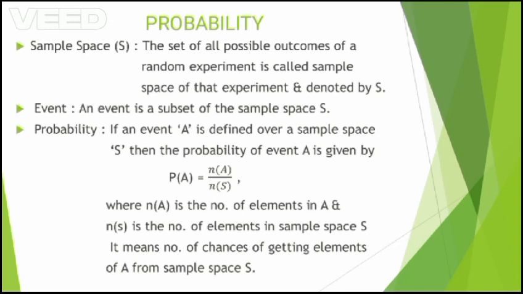What is probability? If an event A is defined over a sample space S, then the probability of an event A is given by P(A) equal to n(A) upon n(S), where n(A) is the number of elements in A and n(S) is the number of elements in sample space S. It means the number of chances of getting elements of A from sample space S.